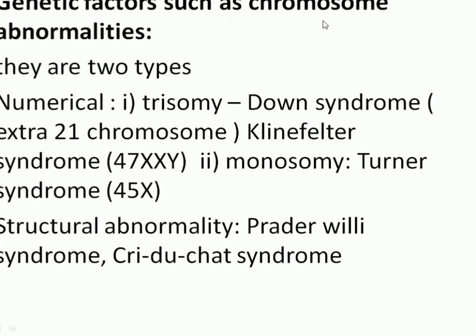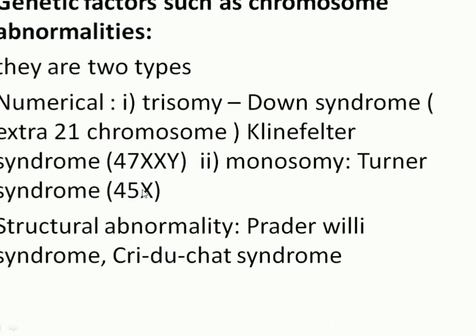Genetic factors such as chromosomal abnormality. Chromosomal abnormalities are of two types, numerical and structural. These are a few examples of numerical and structural chromosomal abnormalities that cause congenital anomaly. Trisomy: Down syndrome. Here there is an extra 21 chromosome, so this fetus contains three copies of chromosome 21. Klinefelter syndrome, 47XXY. This fetus contains one extra X chromosome.